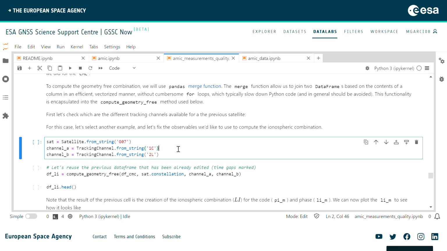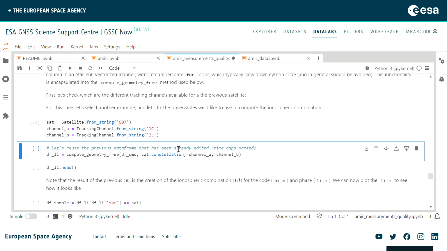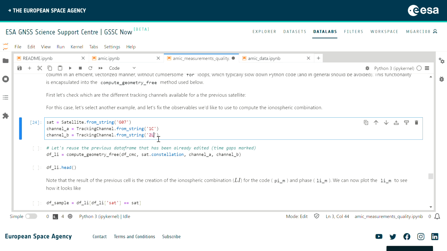So first, let's define the satellite for which we want to make the process, and then define the two tracking channels that we are going to use. It's the 1C and 2L. Remember that the medium part of the 2C code is the one that starts tracking in the U blocks, and then it swaps to the long codes in the 2C frequency or signal. So that's why we are using the 2L here instead of the 2S.